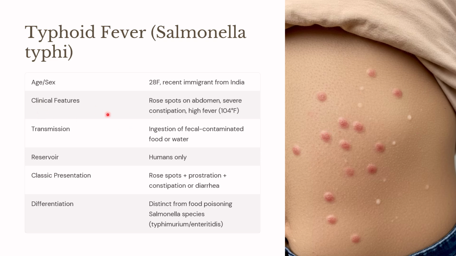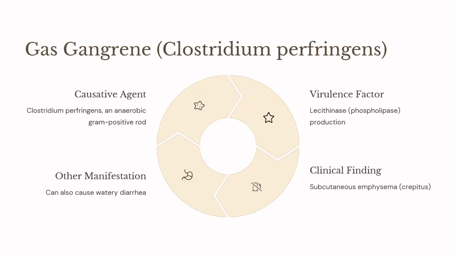You should know that the other Salmonella species, that is Salmonella typhimurium and enteritidis, are classically acquired from eggs, poultry, or reptiles. So in the vignette, if they include turtles or lizards, you should know that they are talking about Salmonella typhimurium or enteritidis.